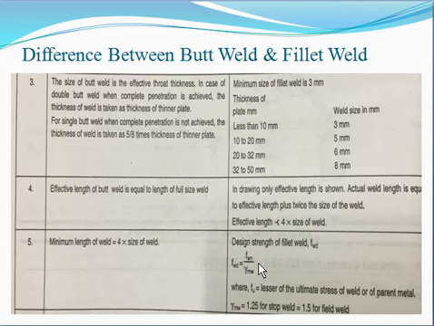Here Fu is equal to the smaller of the ultimate stress of the weld or of the parent metal, where the parent metal is nothing but the plate. Gamma mw is the partial safety factor, which is equal to 1.25 for shop weld and 1.5 for field weld. If the welding is done at the actual site, we use 1.5, and if the welding is done in the workshop, we use gamma mw equal to 1.25.